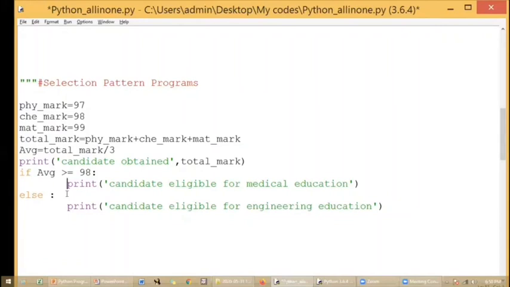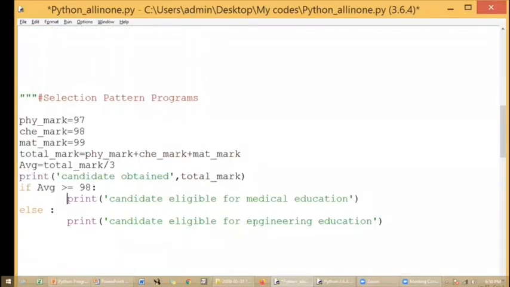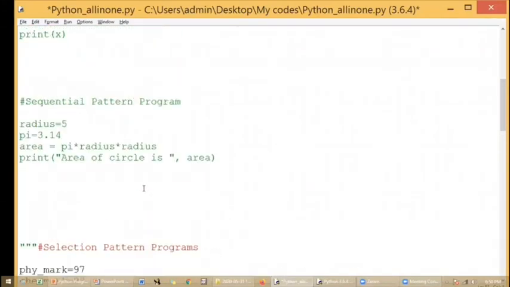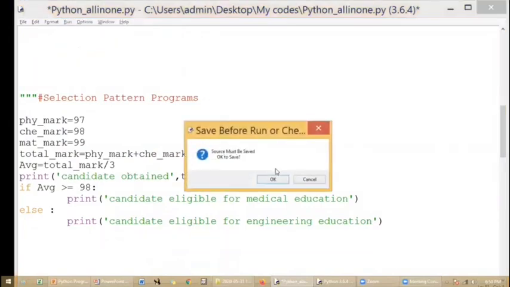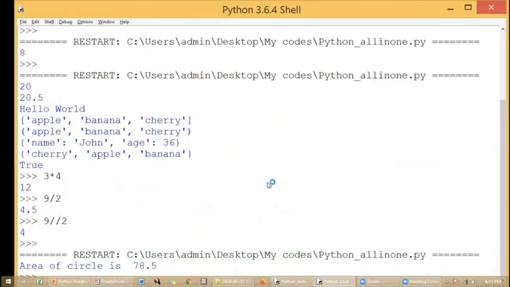Next, the else part with a colon, I get the proper indentation and put the other statements. This is how I write the code with the selection pattern. Now I am going to run this particular part alone. The rest of the things I have already commented, so you don't need to worry.